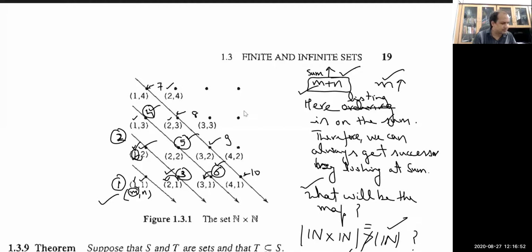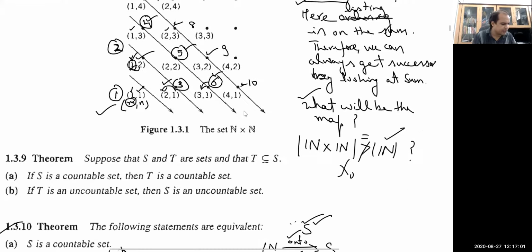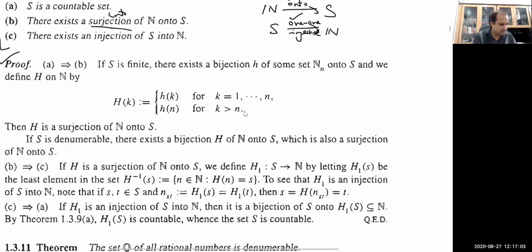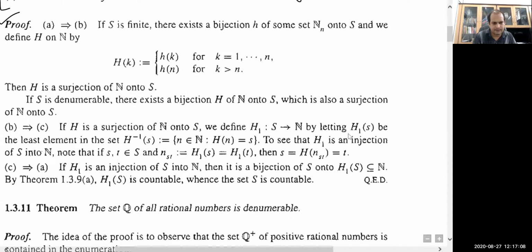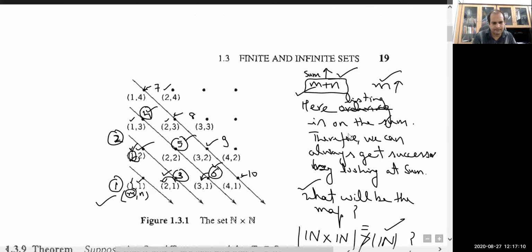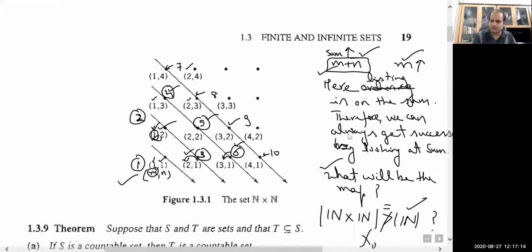I think in the old book it is not given, maybe after finite and infinite sets. Let me check whether it is given or not. So here we will adopt the diagonal procedure.